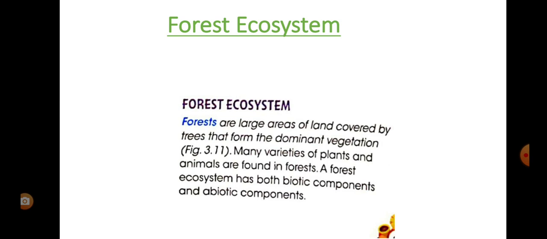Forests are large areas of land covered by different kinds of trees. It can be tall trees, short trees, shrubs, herbs. So in a forest there are different varieties of plants and animals, and the forest ecosystem contains both the biotic components and the abiotic components, meaning both the living organisms and the non-living things also.